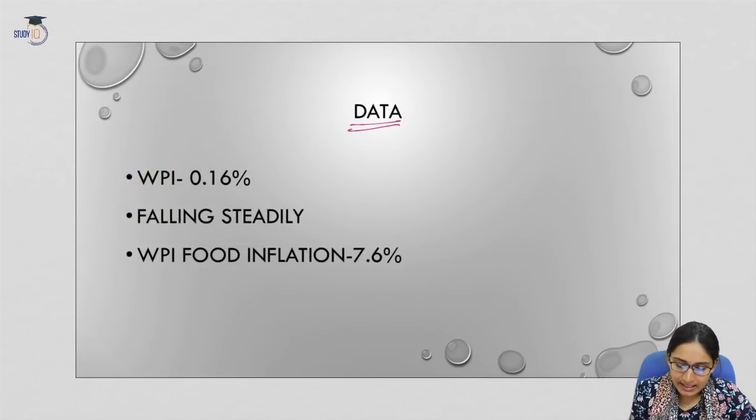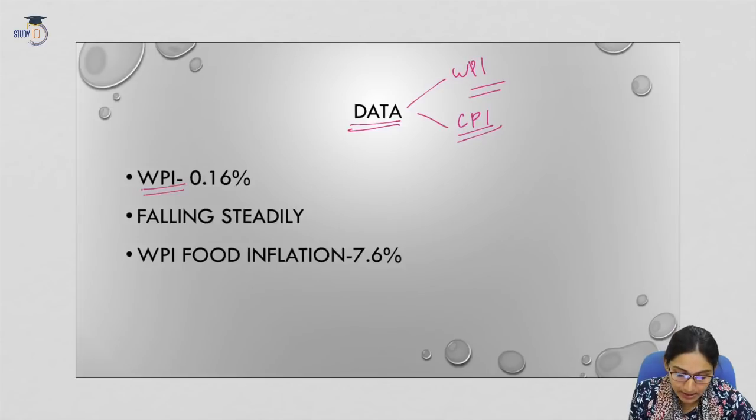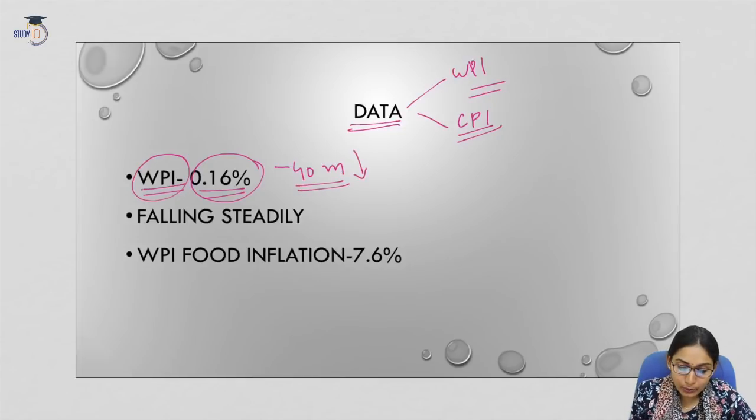Let us come to the data that is available regarding the WPI as well as regarding the CPI. So let us first see WPI, that is Wholesale Price Index. The official data for the month of October 2019 showed that the WPI inflation in the country has grown or increased by just 0.16%, which is a 40-month low. So the inflation growth rate for WPI in this month is just 0.16%, and this growth of WPI is the lowest in the last 40 months.